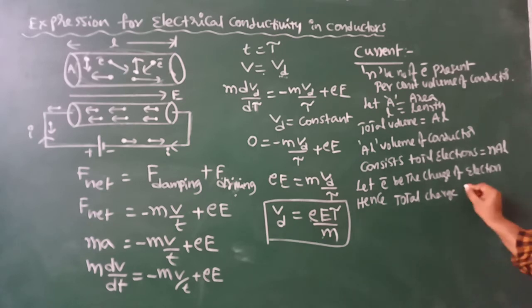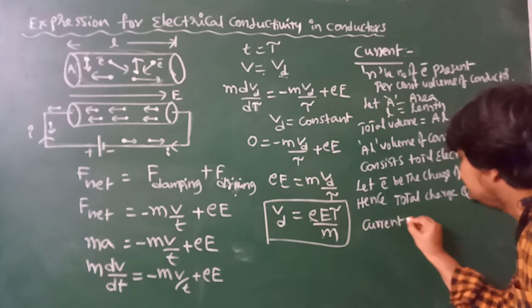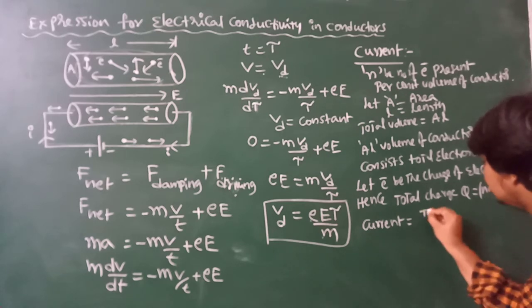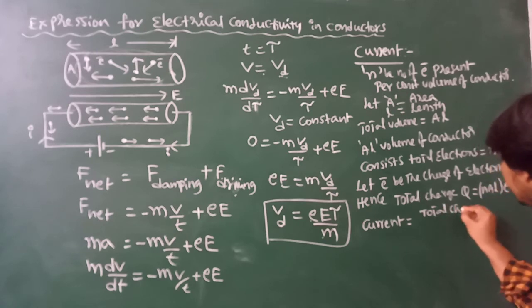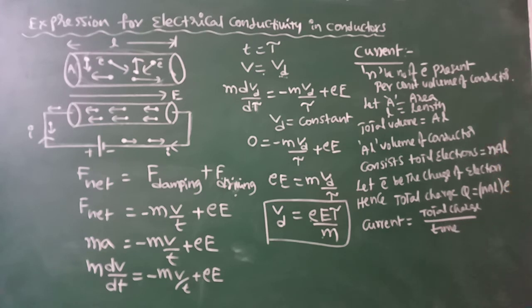Total charge Q in the conductor is the number of electrons in the conductor, N times A times L, into the charge of the electron. Already we know what current is. Current I is the rate of flow of charge. Current is total charge by time. I can write rate of flow of charge, yes, total charge by time.